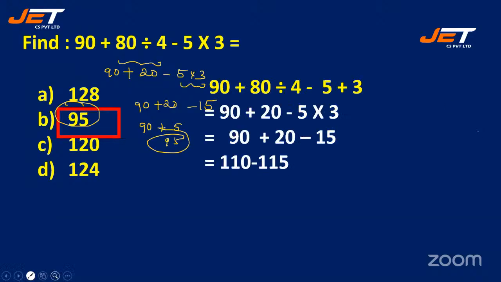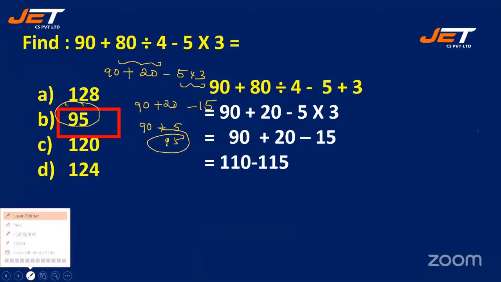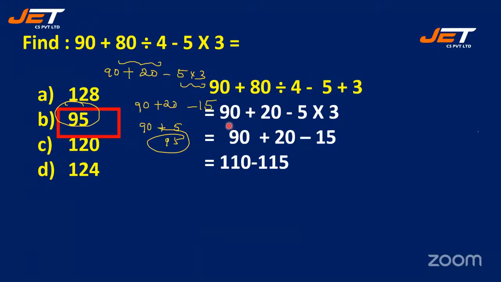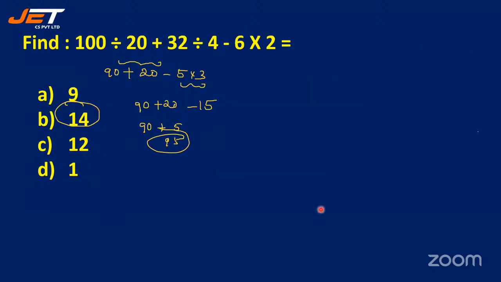Let me erase this, one second. See the next question.